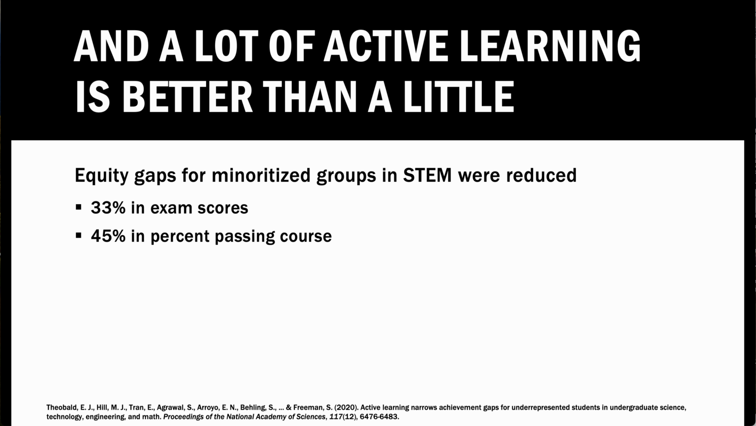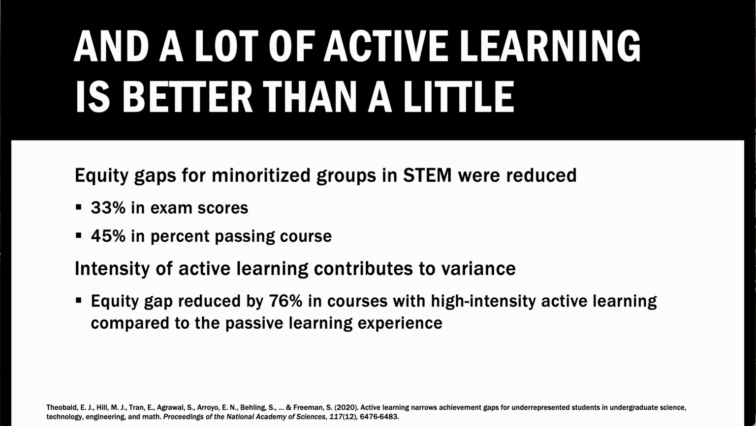There was a 33% decrease in the equity gap in exam scores for the overall class average compared to MGS, which they call the minoritized groups, which were low-income students, as well as Black, Latinx, and Native American students. Equity gaps, again, were reduced by 33% in exam scores, as well as 45% in those that were passing the course by the end. The authors also sought to identify variables that explained the variation that was observed in the averages of these 26 studies,